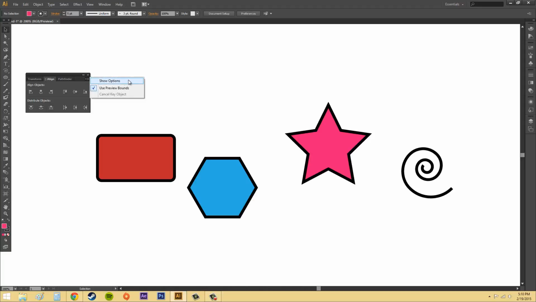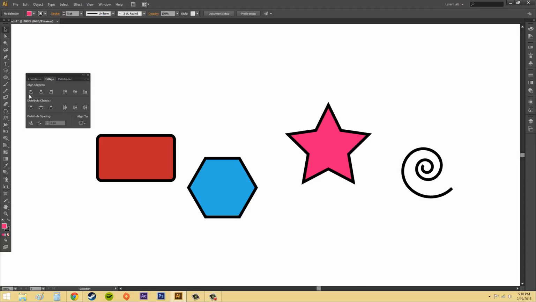So the next thing you want is Show Options. Click on that, and it's just going to give you these extra options here, Distribute Spacing and Align To, and I'll go over those. Now, I feel like Illustrator should just have these already on there and not make you show the options, because if you're a newer user, you're not going to think of going up here and going to Show Options. You're going to think it's something else where you have to set up stuff. But it's not. It's just giving you extra options that should be there already.